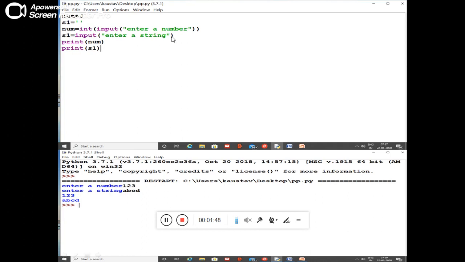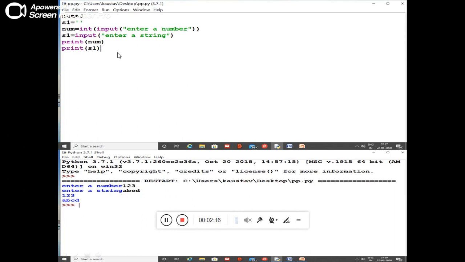Now what is going to happen? Now we will understand the use of the print function. The print function is used to display the value of a variable, a string, or some characters on the screen. So what will print do? Print will display the value of a variable or the characters, group of characters, or the string on the screen.